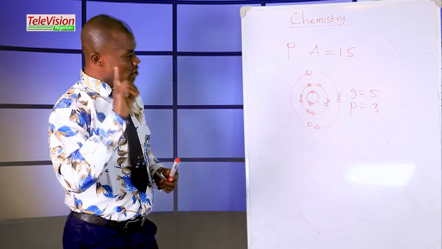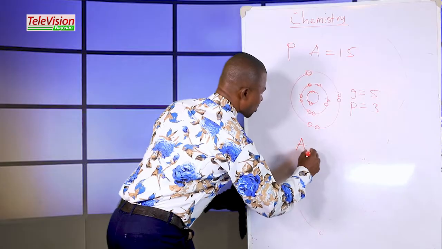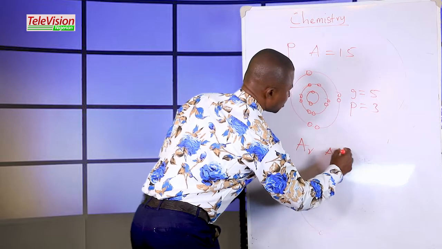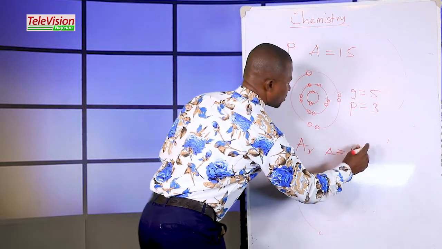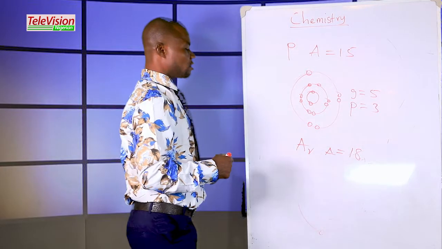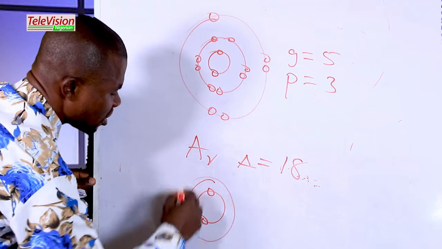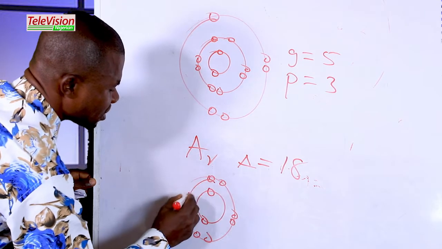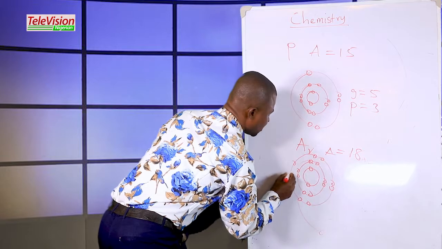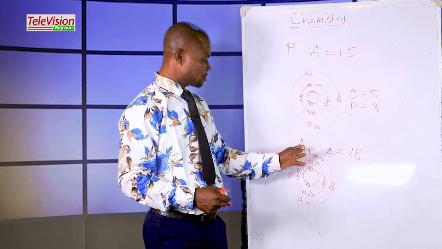That's good. I want to consider the last example. Let's talk about argon. The symbol of argon is Ar, and the atomic number of argon is 18. We have the configuration to be 1, 2, 3, 4, 5, 6, 7, 8, 9, 10, 11, 12, 13, 14, 15, 16, 17, 18. Complete. So what is the group of this argon?